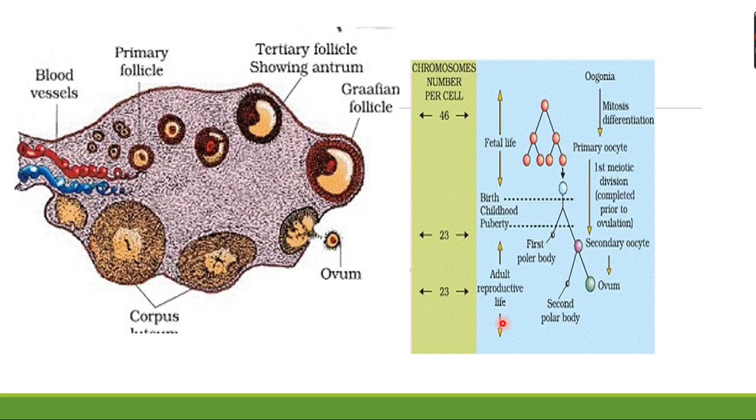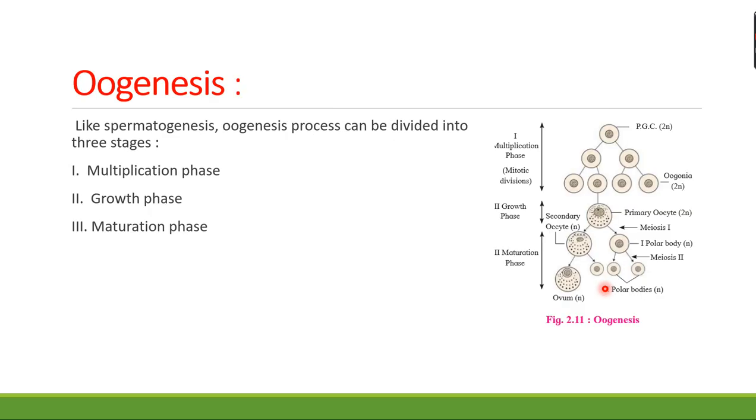Correct. So you can see here in this picture, if we talk about the chromosome number per cell, then in the maturation phase there are 46 chromosomes present, whereas after the growth phase and the maturation phase, there are 23 chromosomes. And then there is the formation of the first polar body, and after the secondary oocyte, there is the second polar body and we get the ovum. Correct students. So this is the oogenesis process, which has three main stages: multiplication phase, growth phase and maturation phase.